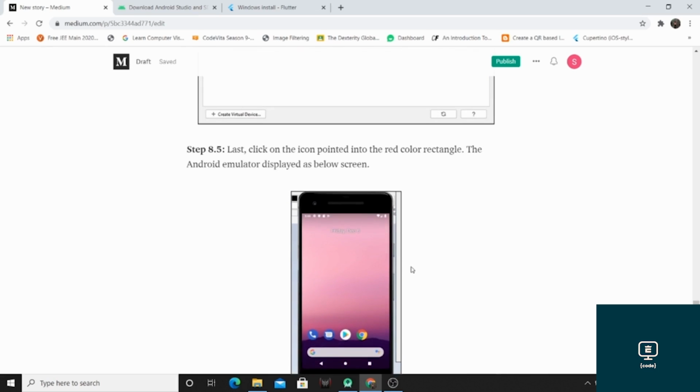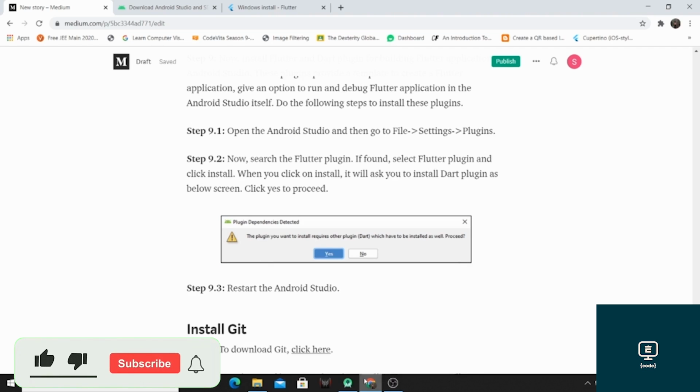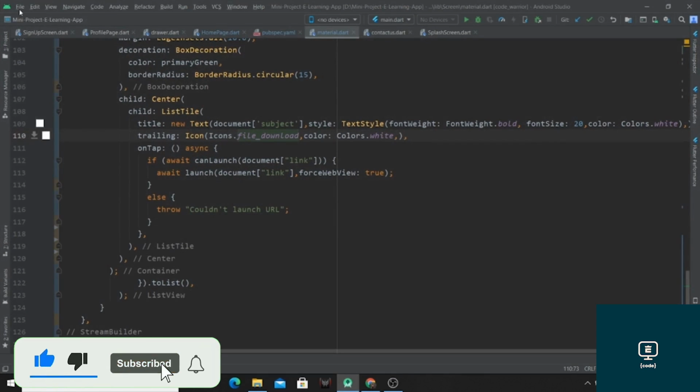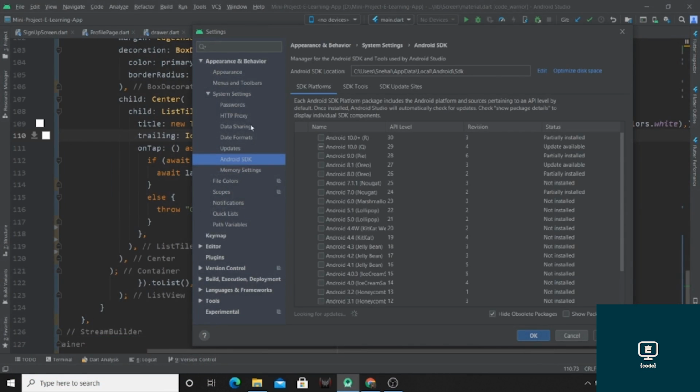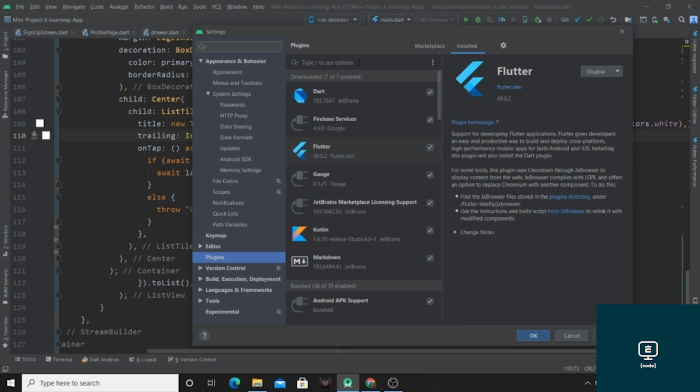So these were the steps for Android installation. After that, you have to install the plugins. Here the steps are given for how to install the plugin. So go to File, Settings, and go to the Plugin part. As I have already installed the Flutter and Dart plugins, I am having them over here. But for you, you have to install them.